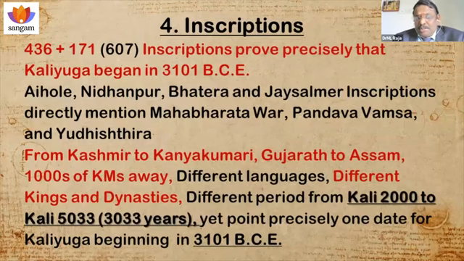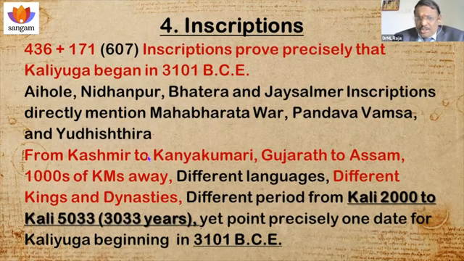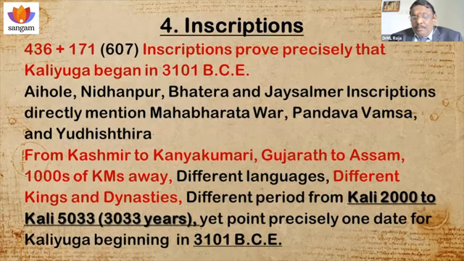Then coming to the inscriptions, I have found more than 600 inscriptions that prove precisely that Kali Yuga began in 3101 BC. Among them, the Aihole, Nidanpur, Bhatara and Jaisalmer inscriptions all directly mention the Mahabharata War, Pandava Vamsa and Yudhishthira. These inscriptions are distributed from Kashmir to Kanyakumari, north to south, Gujarat to Assam, west to east, thousands of kilometers away from one another.